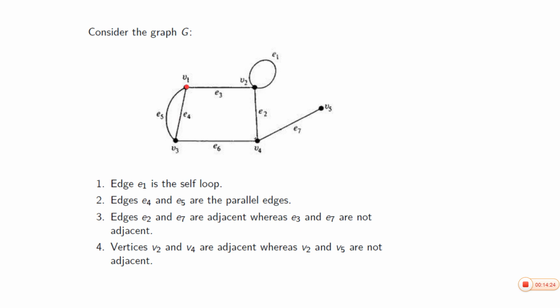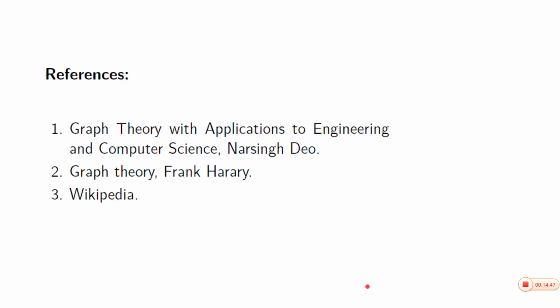But vertex V2 and vertex V5 are not adjacent, because they are not connected by a line segment. They are not the end vertices of the same edge. Therefore, V2 and V5 are not adjacent.